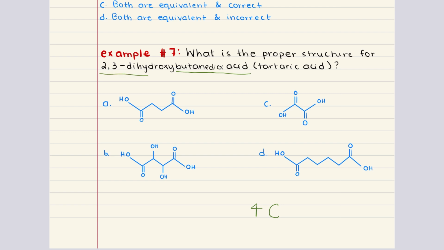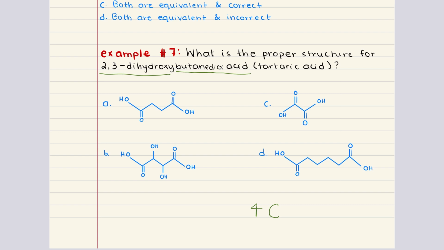Then 2,3-dihydroxy tells us that there are 2 hydroxyl groups. One of them is attached to the second carbon in the chain, and the other one is attached at the third carbon of the chain.